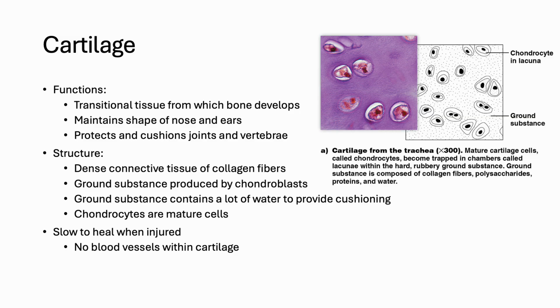Mature cartilage cells, also known as chondrocytes, become trapped in small spaces within the tissue, maintaining and repairing it. Because cartilage lacks blood vessels, it relies on diffusion for nutrient and waste exchange, which makes it slow to heal after injury.